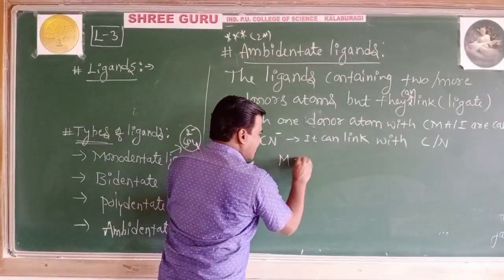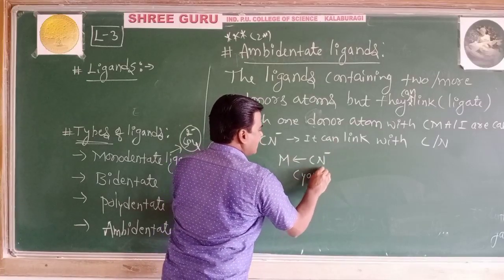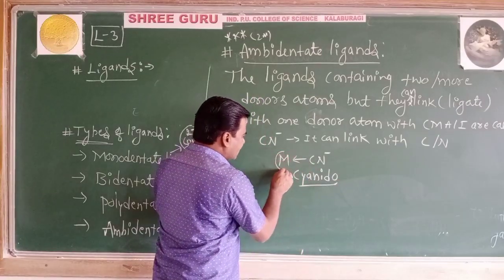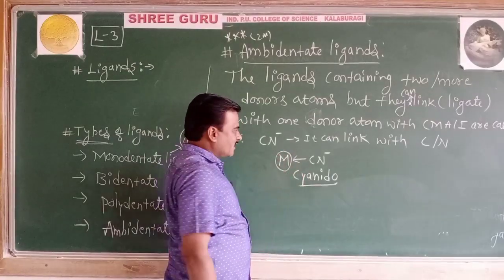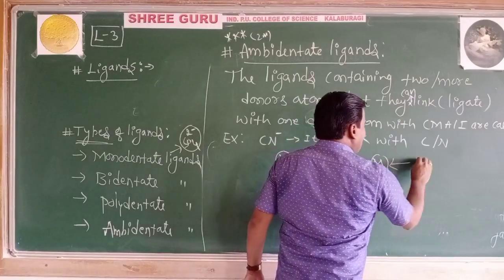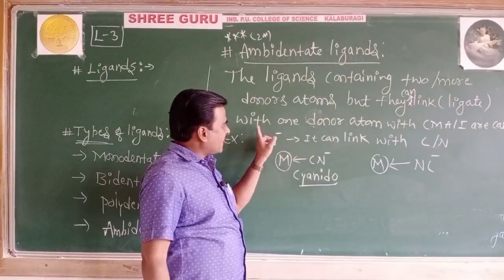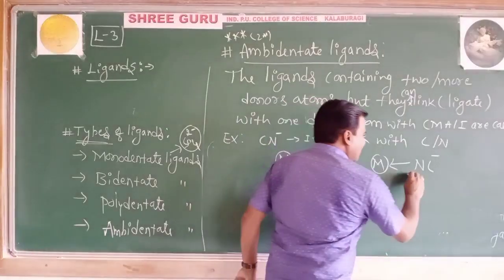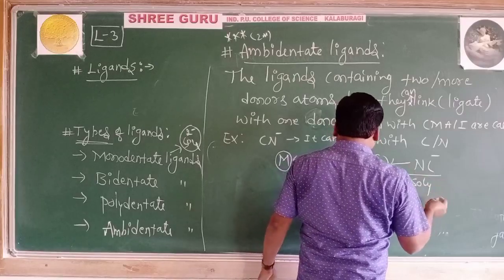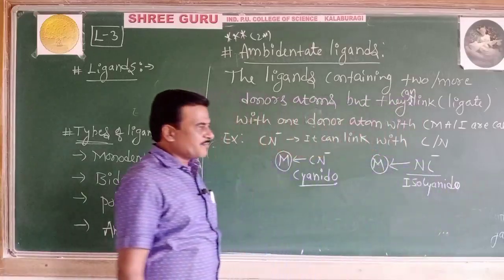If carbon gets linked, then it is called cyanido. Then this ligand is said to be cyanido, in which the carbon gets linked with the central metal atom. Or else the nitrogen can link. If the nitrogen of the cyanide ion is linked with the metal atom, then it is called isocyanido. Hope you got the meaning of ambidentate.